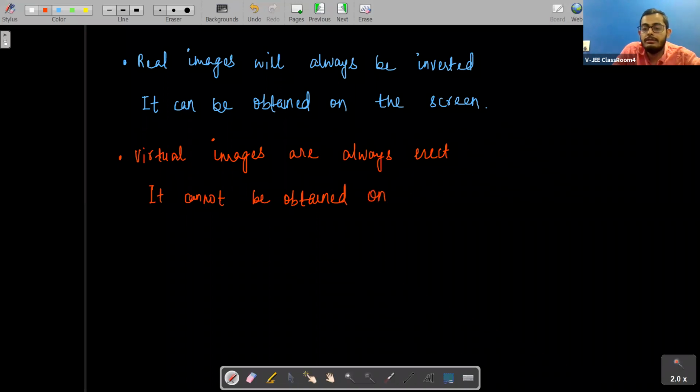So virtual images are always erect and real images will always be inverted. If we are talking about real images, they can be obtained on the screen, and if we are talking about virtual images, they cannot be obtained on the screen. So these are a few points related to the plane mirror.